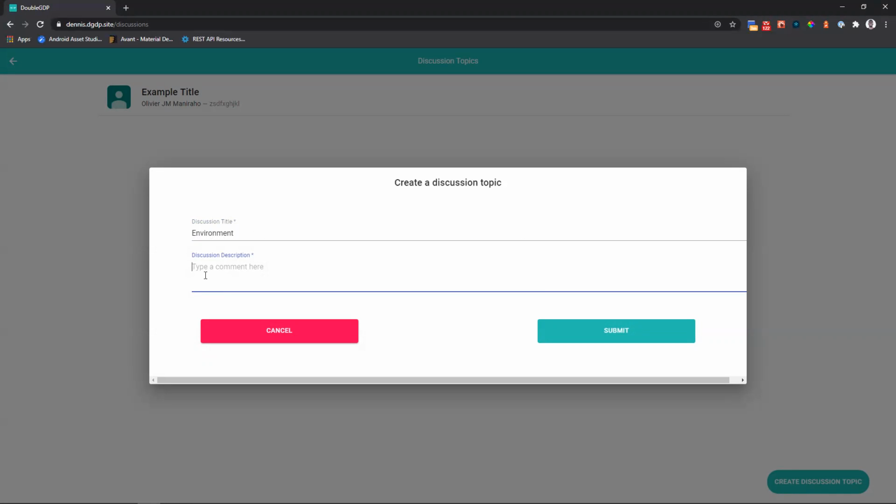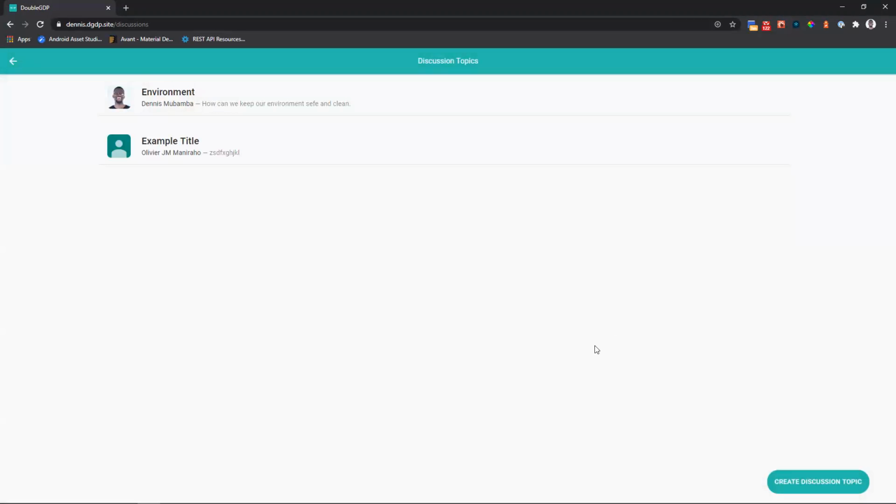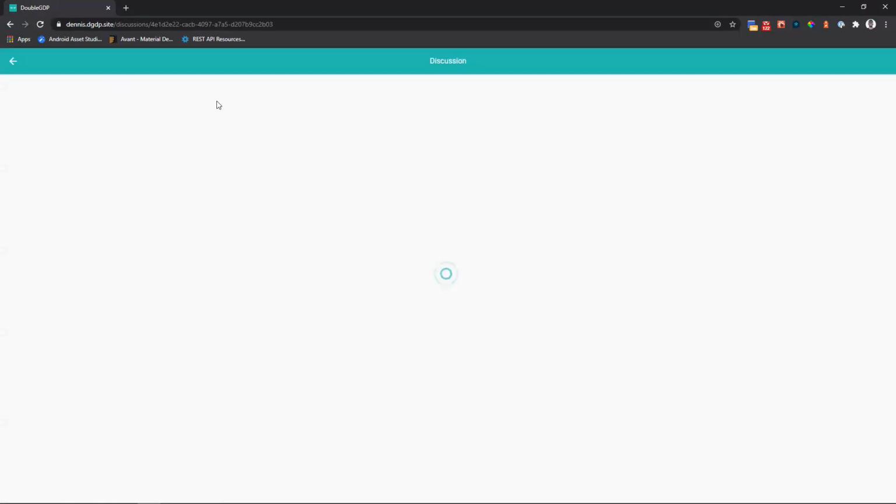Then I'll add a little description, say how can we keep our environment safe and clean? Okay, there's a typo there. All right, so how can we keep it safe and clean? So I'll go ahead and click submit. Then once you hit submit, you can see that it gets created and shows there. So all the users can see this, and once they click on it, then they can comment on that.